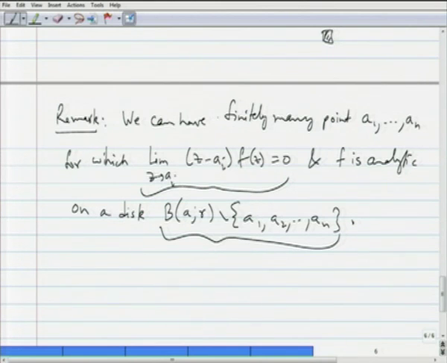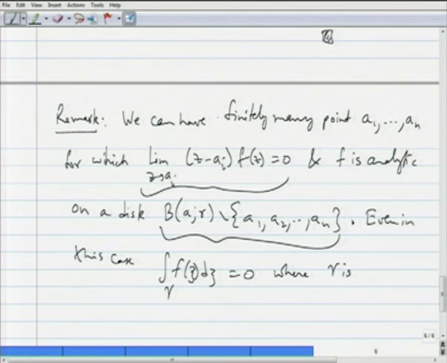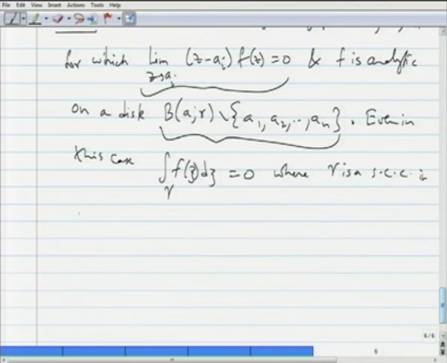Okay. So, even in this case, integration over gamma of f of zeta d zeta is equal to 0, where gamma is a simple closed curve in B minus A1, A2, and so on until An.